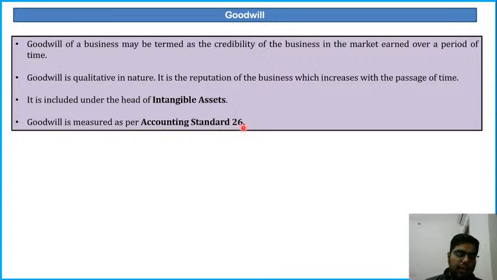Let me see the doubt. Biplav is asking what happens if any one of the partners dies. Is the partnership dissolved? Biplav, we shall be seeing the death of a partner cases, admission of a new partner, retirement of a partner. All cases will be discussed today. And for your answer, when a particular partner dies, the partnership firm is not dissolved.